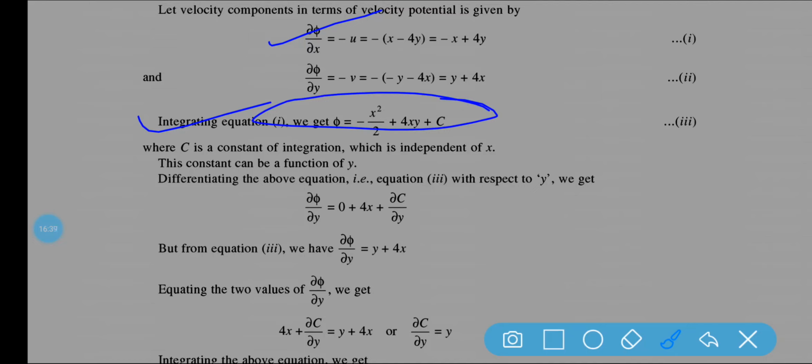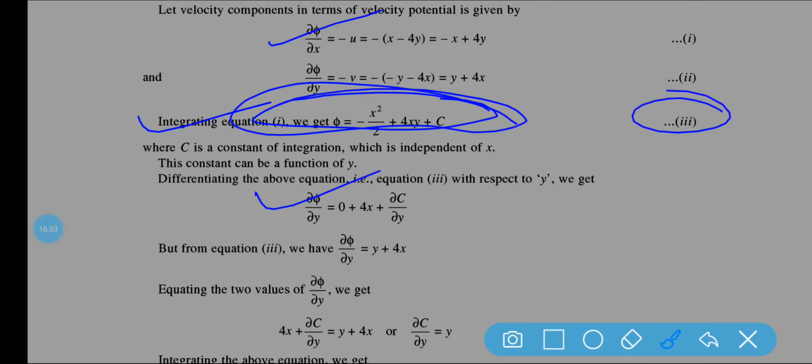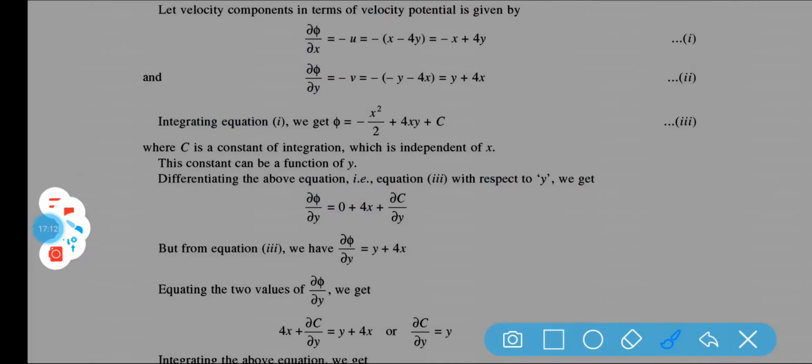Now again the same process that I did in the previous problem. You have to find del phi by del y. Here we are differentiating equation number 3. So del phi by del y is equal to, this one is all 0, it is your 4x, plus del c by del y. Now this del phi by del y is equal to the earlier equation, so this equation and this equation are equal. So ultimately put the value.